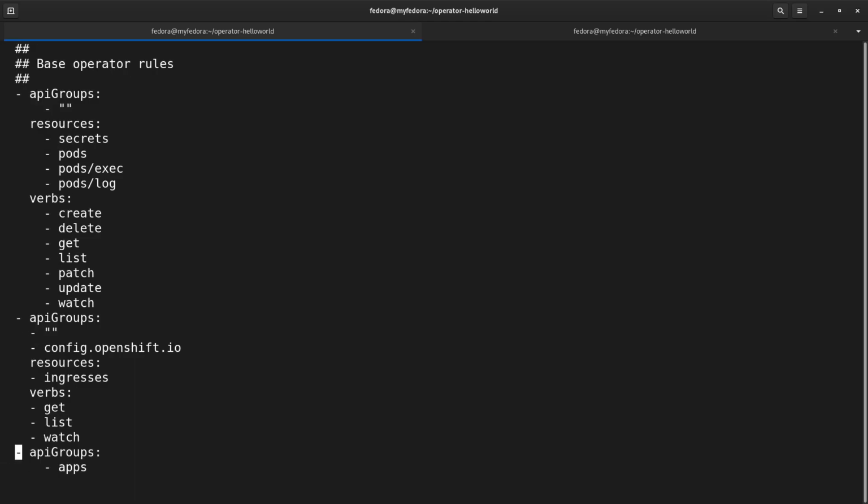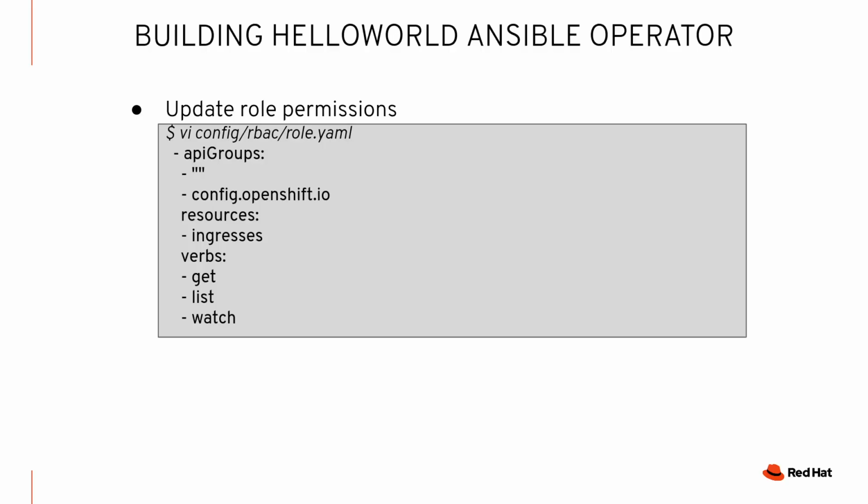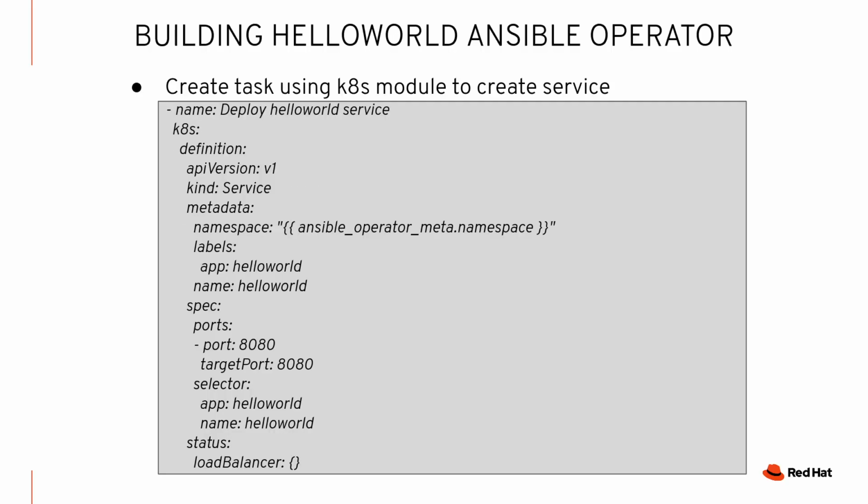So again, we're adding the API config.openshift.io, which is where the ingress is that I'm interested in here. Of course, I'm working against an OpenShift cluster, so there are different objects, different things. But this is OpenShift specific, with OpenShift routes and the way we do things there. Okay, so we got the role permission set.